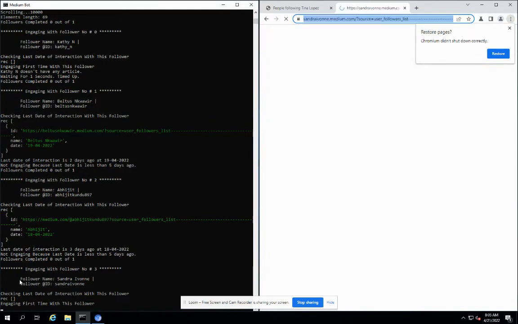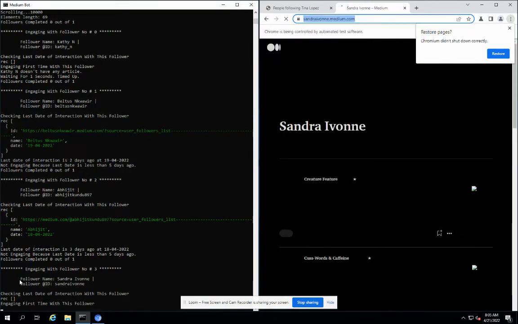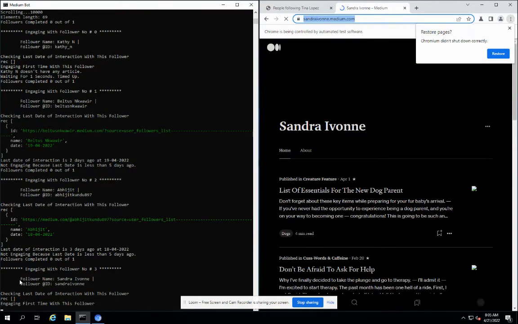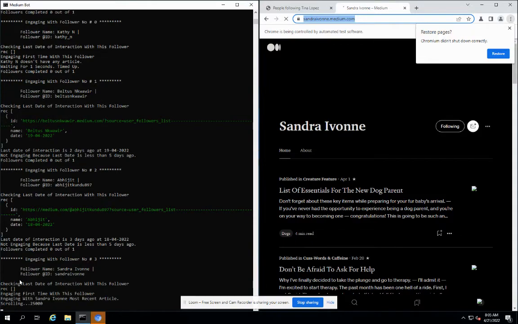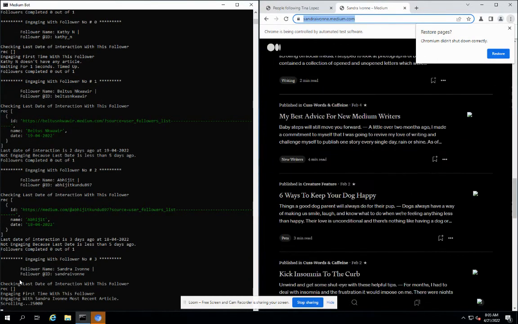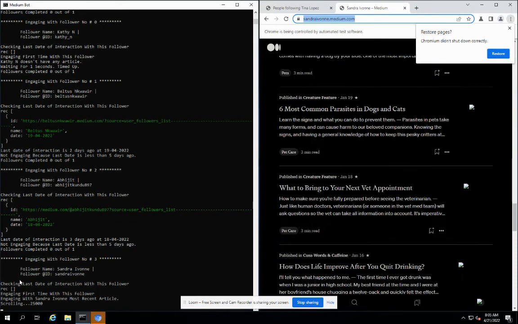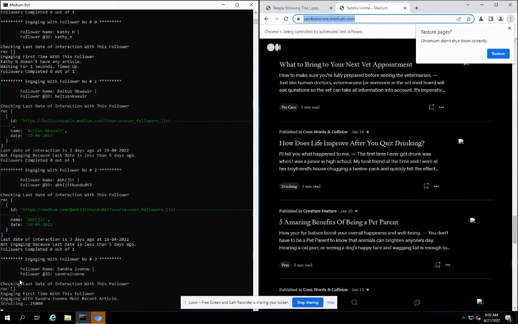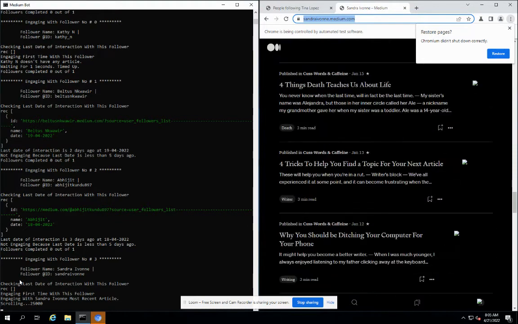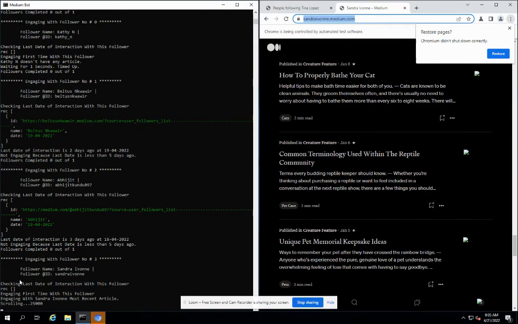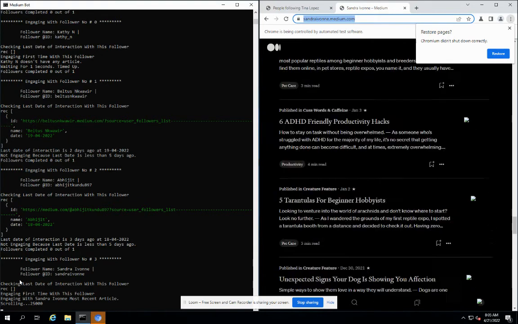So as you can see, Katie hasn't written any article, and we have also made sure that if the bot isn't able to contact some follower or anything like that, then it will skip that, but it will not crash completely. It will skip that user or article, then start processing another until it satisfies the condition of one article or one follower, whatever the setting provided on the dashboard.